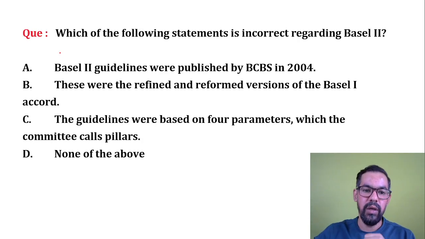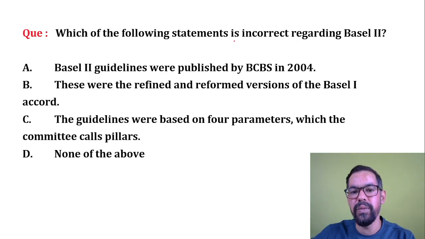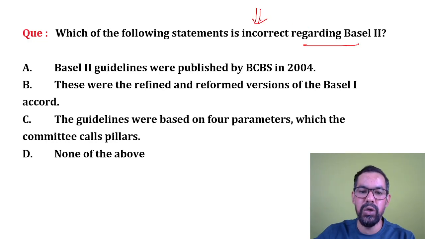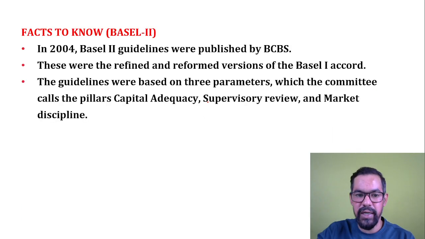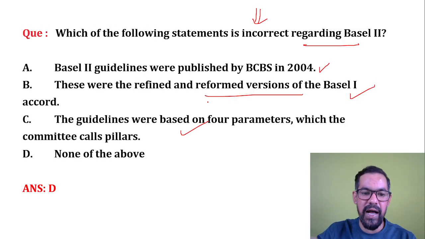Okay. Next one. Which of the following statements is incorrect regarding Basel 2? So Basel 2 guidelines were published in 2004. This is a correct statement. These are a refined and reformed version of the Basel 1 Accord. Again correct. The guidelines were based on 4 parameters, which the committee called pillars. So again correct. Okay. So what will be the correct answer? D. None of the above. So all are correct statements. Okay. So your answer should be this one.